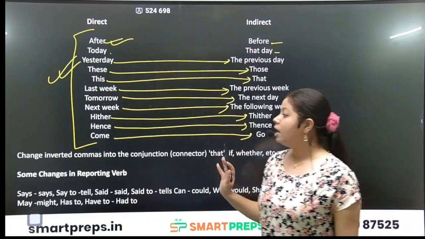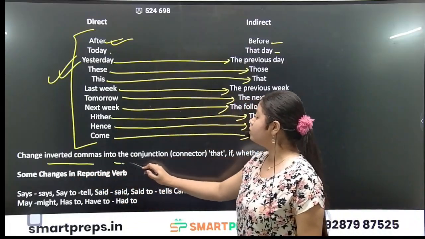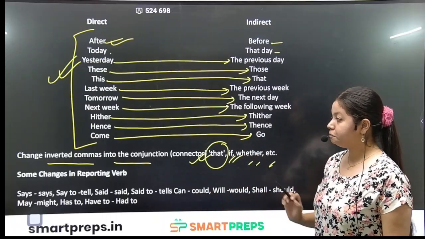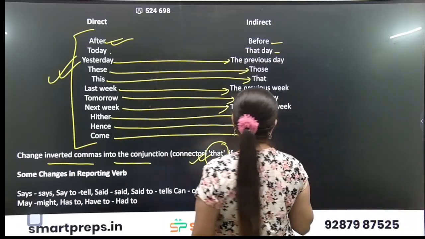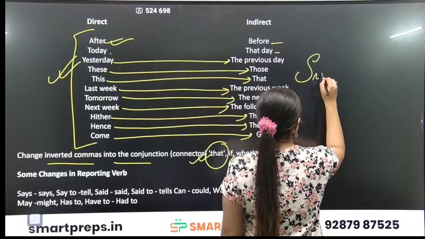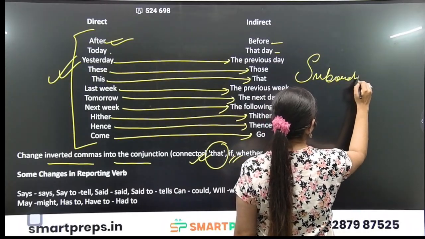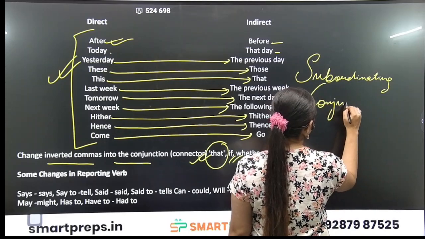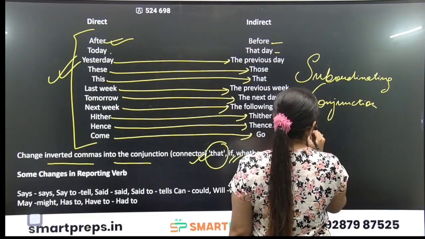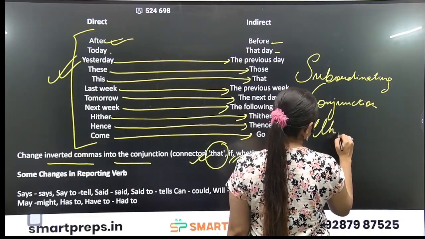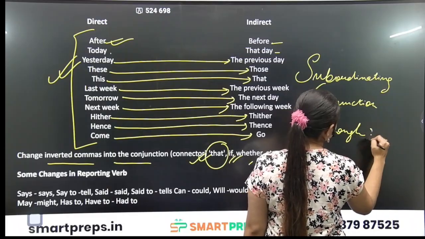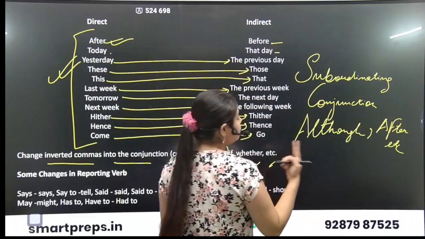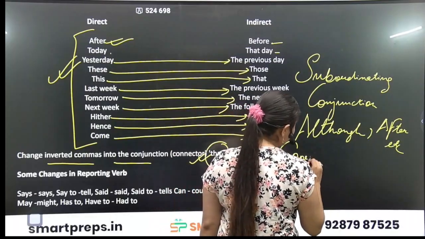Okay, very important. Now, change inverted commas into the conjunction, connectors: that, if, whether, etc. I hope you know conjunction. There are various types of conjunction. There are subordinating conjunctions, such as although, after, etc.